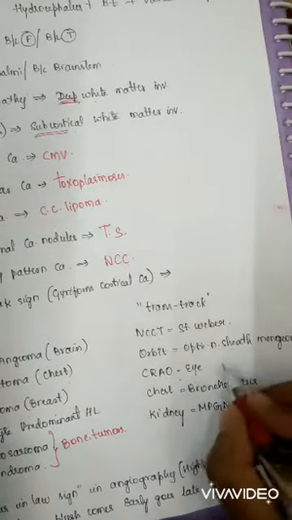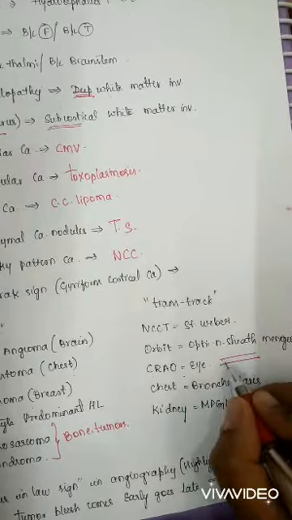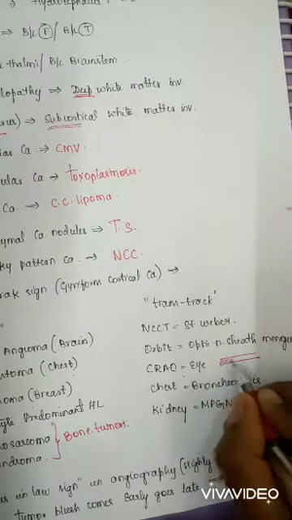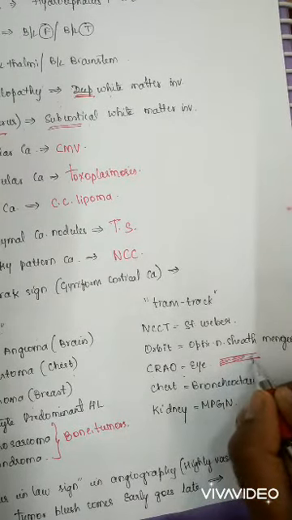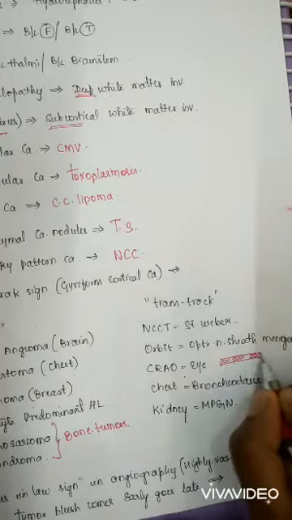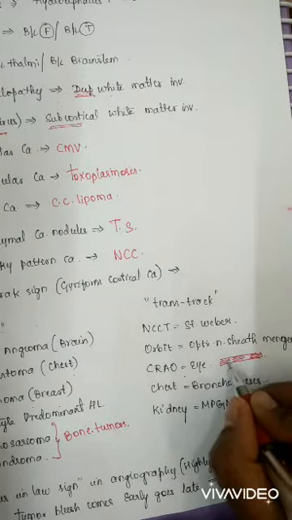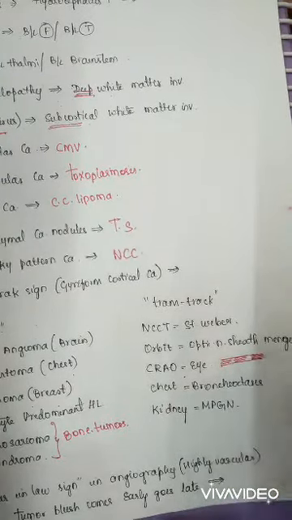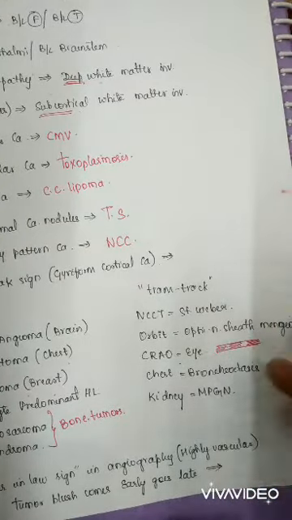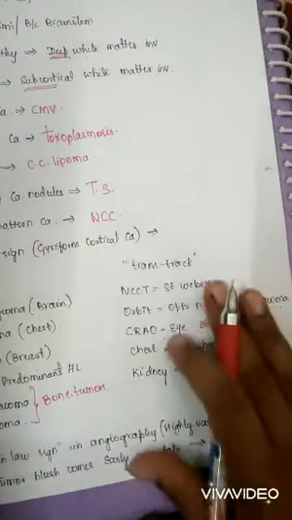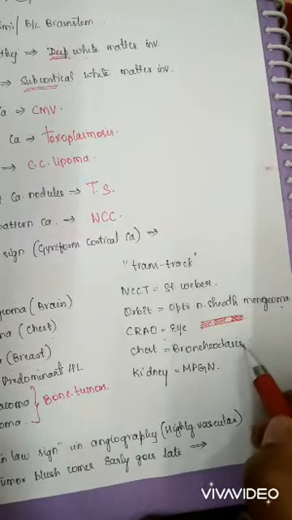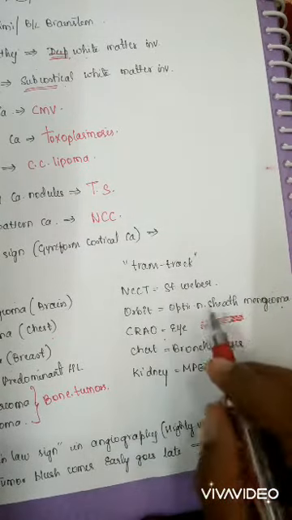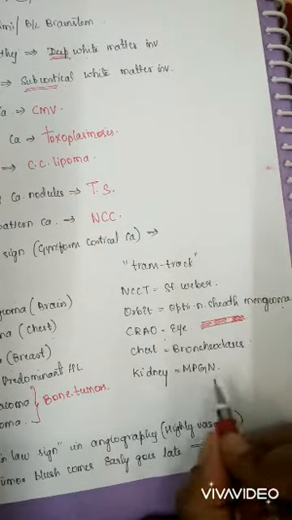When the central artery gets occluded, the blood will flow in a segmented form, giving a tram track appearance. Next, in bronchiectasis there is also a tram track appearance, and in the kidney it is MPGN.